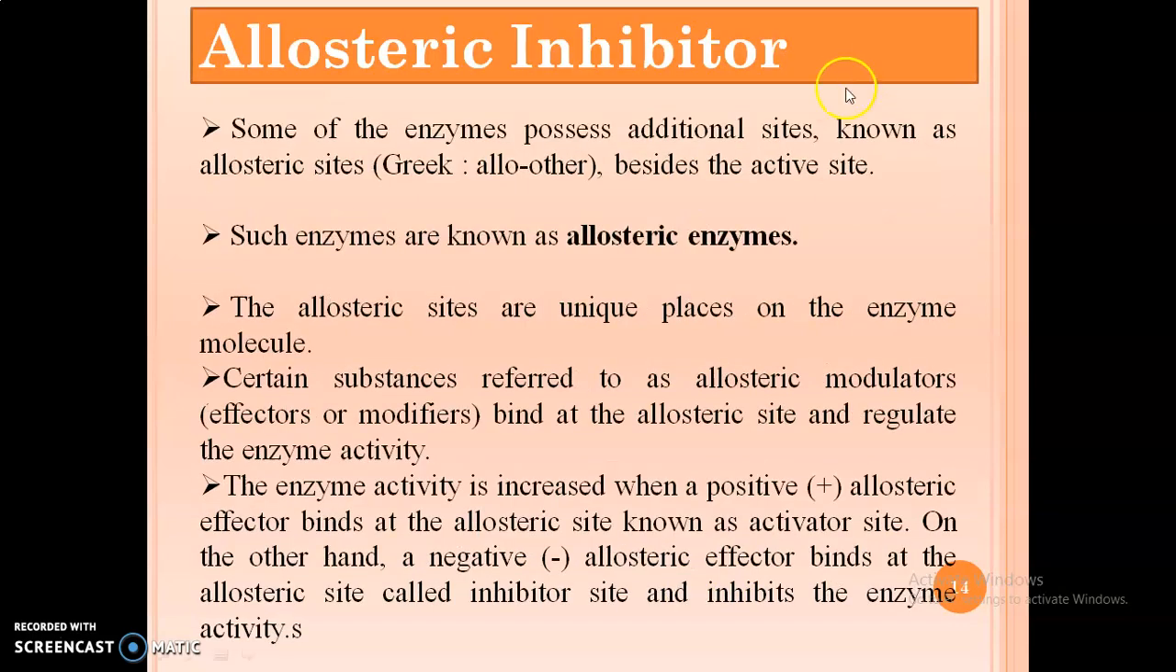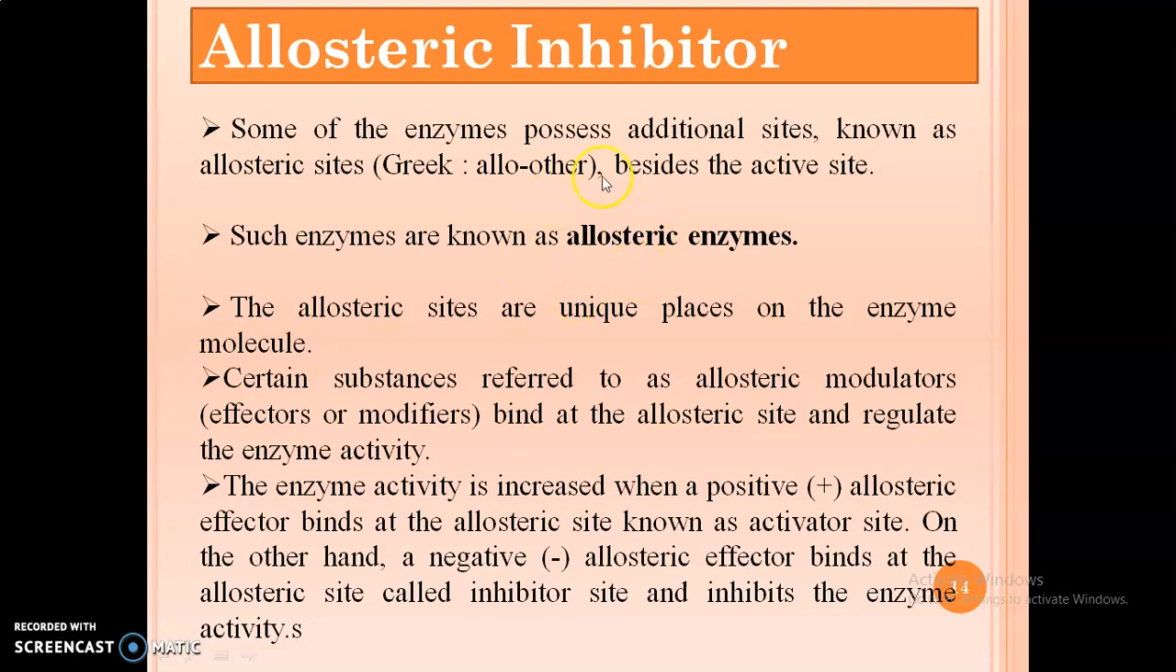The third type of inhibitor is the allosteric inhibitor. Allosteric inhibitors are the inhibitors which bind on allosteric sites. Some enzymes possess an additional site known as the allosteric site besides the active site. Other than the active site, some enzymes have sites which are known as allosteric sites, and the inhibitors which bind to these allosteric sites are known as allosteric inhibitors.